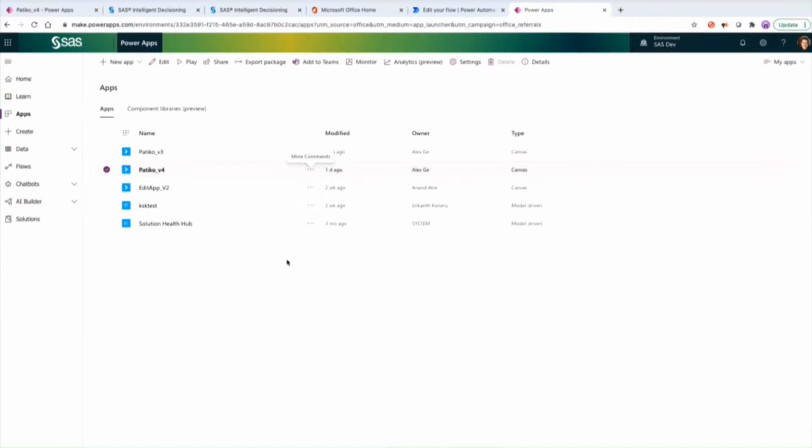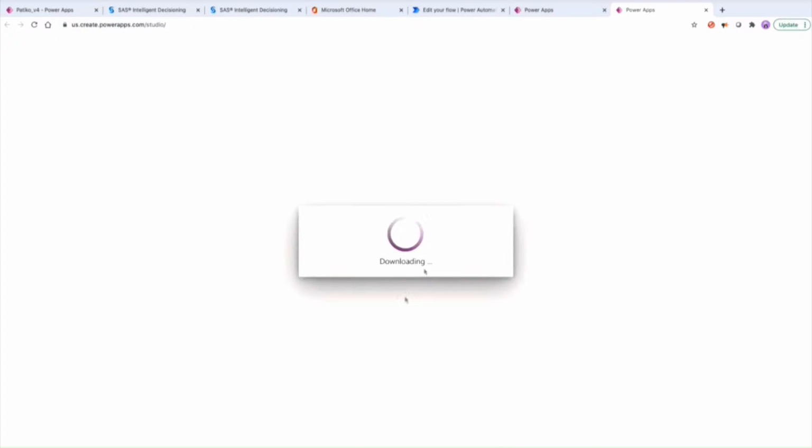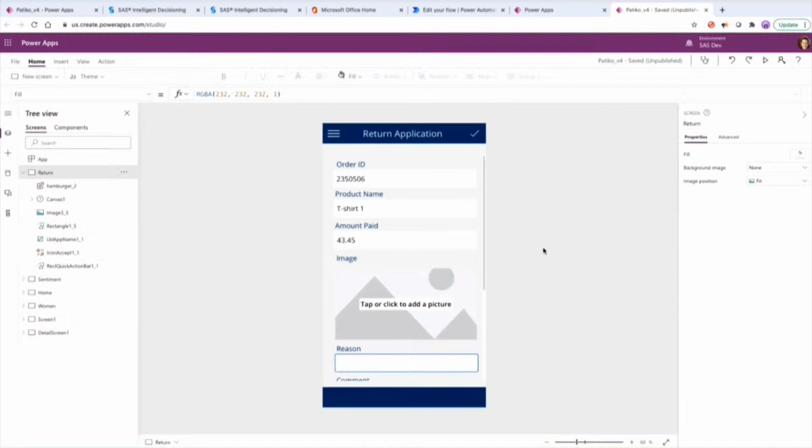You can see my demo apps in here. And the one we saw was Particle version 4. And I'm going to edit this, open this in edit mode. And I mean, side note, Jeremy, I didn't realize that the Microsoft Power Platform developed consumer-facing apps like this that I would see on my iPhone, for instance. That's pretty cool, isn't it? Yeah. And they have a portal that you can install on your phone or device, and from that portal you can have any number of apps.